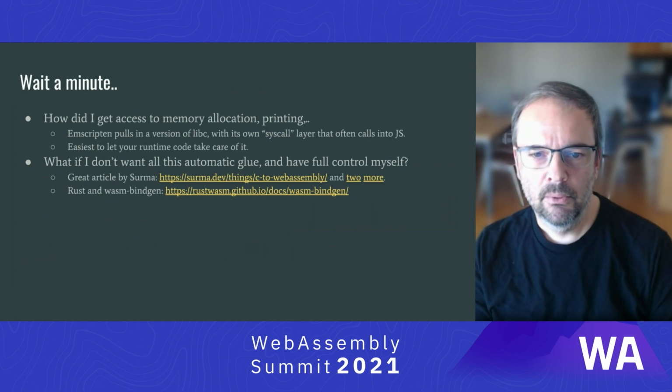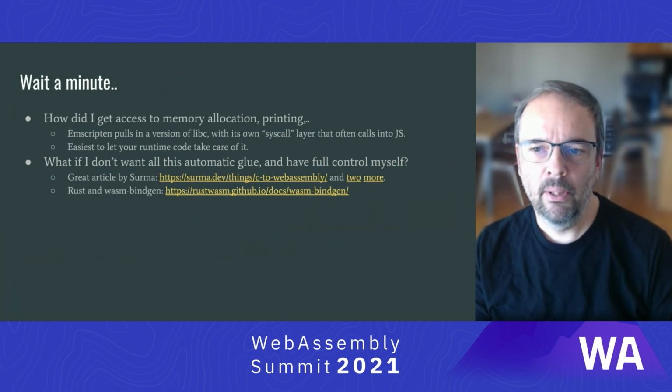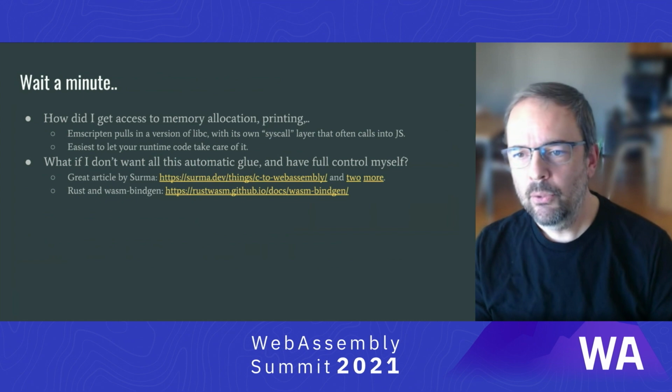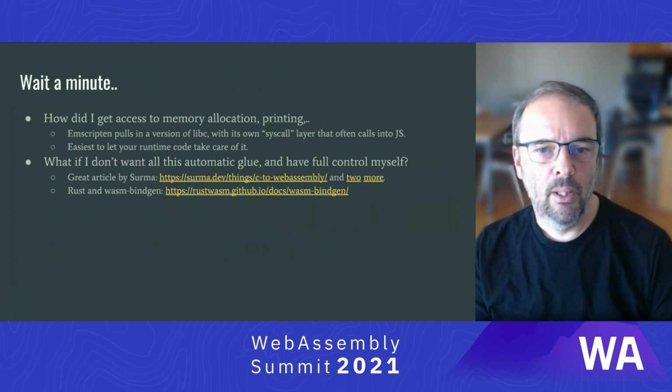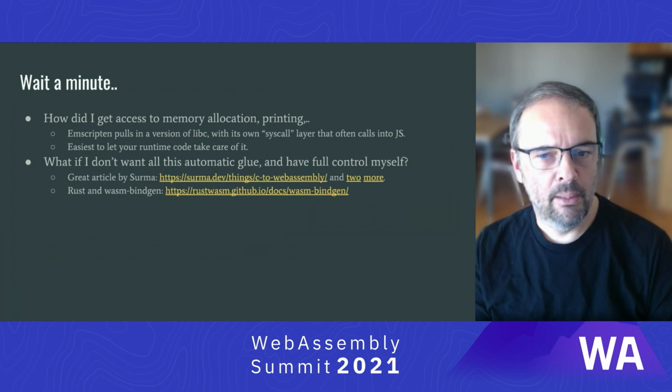of glue code. If you want to be more in control of things and maybe design your own way to communicate with JS functionality, you can certainly do so and use Clang and wasm-ld directly. There are already some great articles out there on how to do this, like this one by our own Surma, so I'm not going to go further into that. We've been talking mostly about C and C++ ecosystems so far, but of course Rust is another great language to work with in WASM and has the wasm-bindgen tool to help you create bindings with JS.